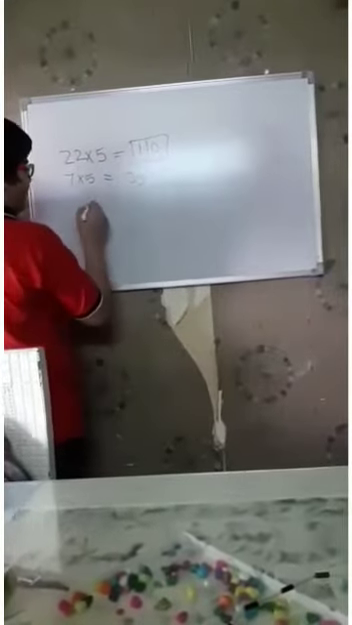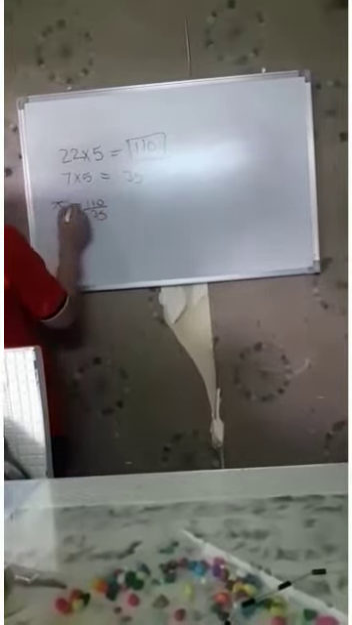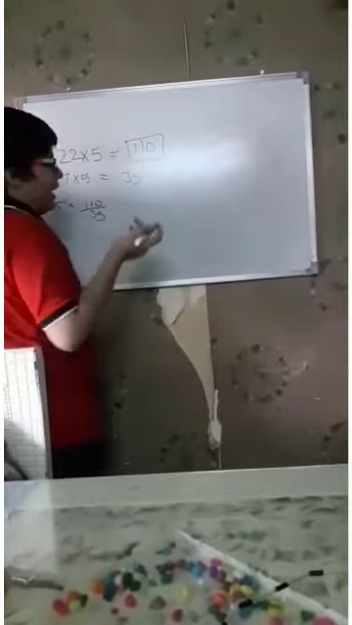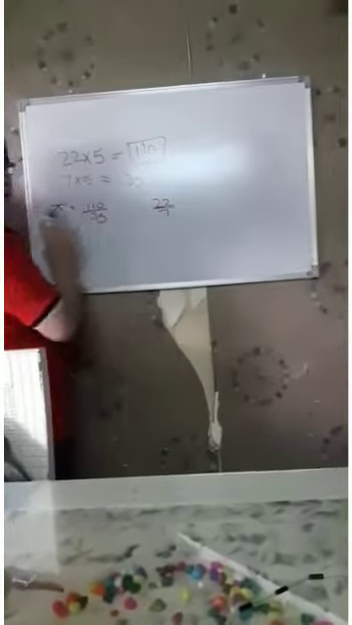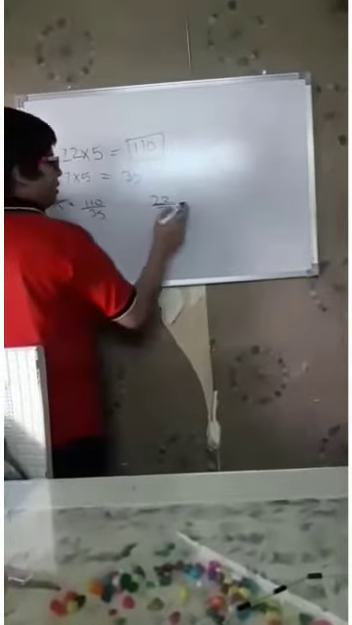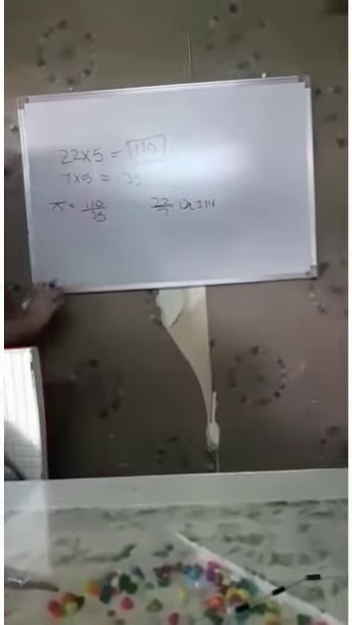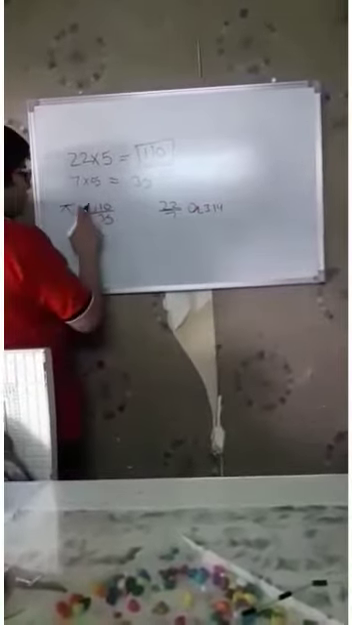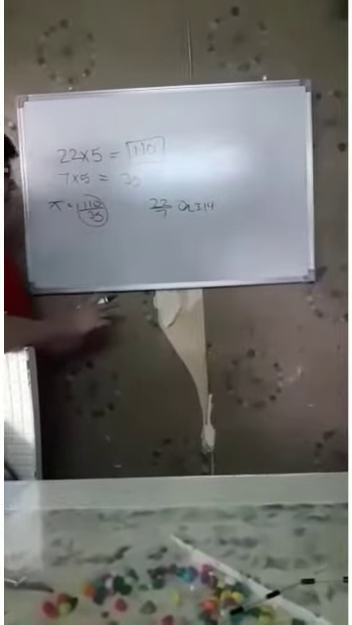So 110/35. This is the value of pi. But you would say that I have earlier told you the value of pi will be 22/7 in every case, or 3.14. So here I have told you the value of pi as 110/35.